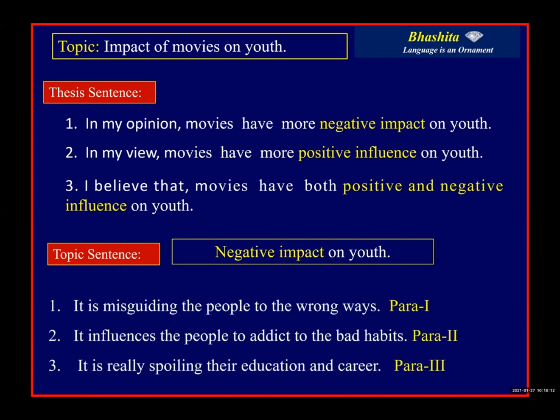In the first paragraph I am going to talk about how movies are misguiding the people to the wrong ways. It is my topic sentence in the first paragraph: the movies are misguiding the people in the wrong way. In the supporting details, I am going to explain in what way the movies are misguiding the youth. I have to give a number of examples of how the movies are misguiding the youth. So this is the central idea of paragraph 1.